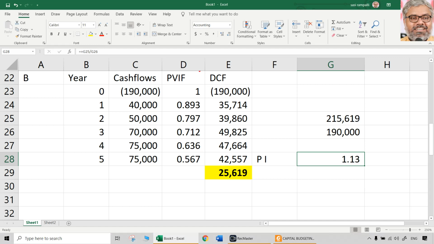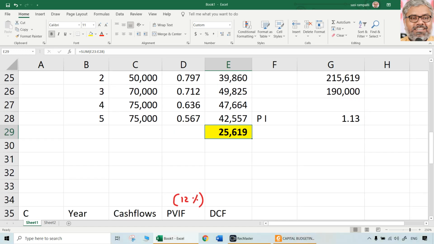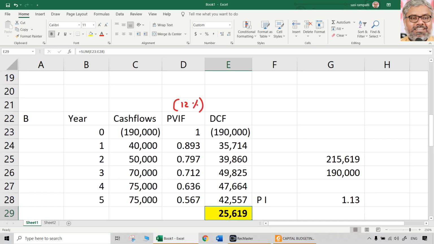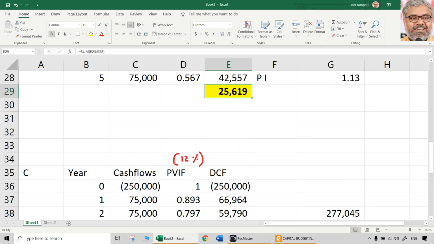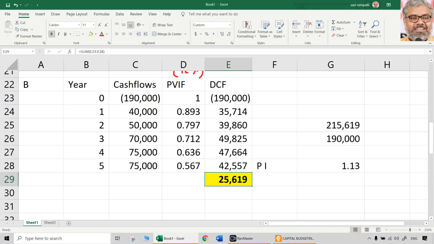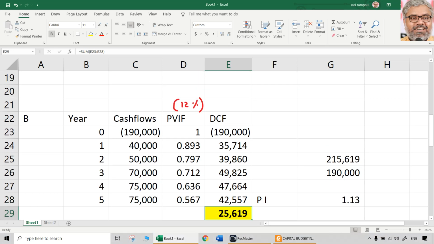Anyway, as we discussed, one of the mild limitations of NPV is that it just gives an absolute number and it has an issue of selection, particularly when the projects are mutually exclusive. That is proven once again. If project B and C are mutually exclusive, the dilemma remains: should we take B or should we take C? NPV says C, profitability index says B. Then which is better? Depends upon the real situation.